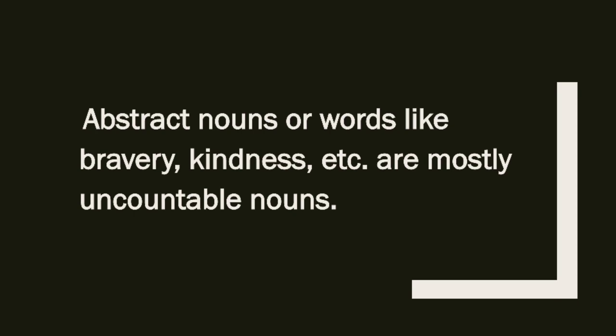You all know abstract nouns. We have seen in the first chapter, right? The feelings and all, the ones which we cannot see, we can feel, like bravery, kindness. All these are mostly uncountable nouns. Obviously you cannot measure kindness. आप measure कर सकते हो क्या kindness को? कितनी kindness? 1 kilo, 2 kg? No. So these are uncountable nouns. Abstract nouns are considered as uncountable nouns because you cannot count them.